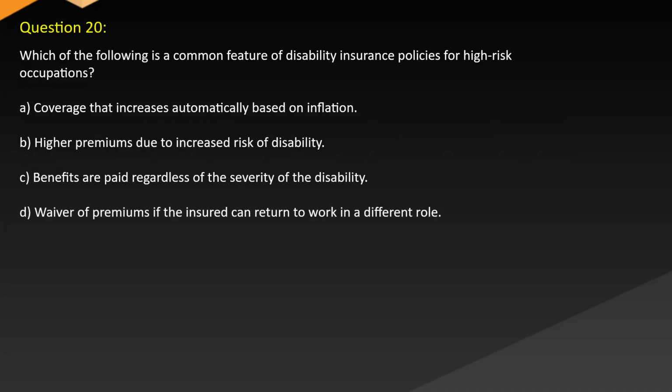Question 20. Which of the following is a common feature of disability insurance policies for high-risk occupations? A. Coverage that increases automatically based on inflation. B. Higher premiums due to increased risk of disability. C. Benefits are paid regardless of the severity of the disability. D. Waiver of premiums if the insured can return to work in a different role.